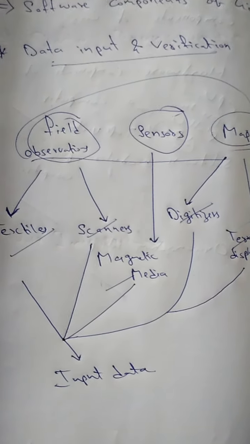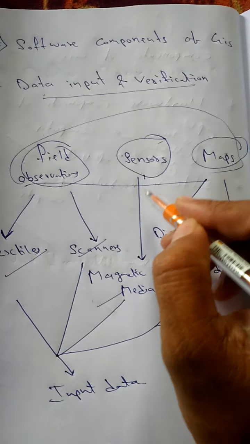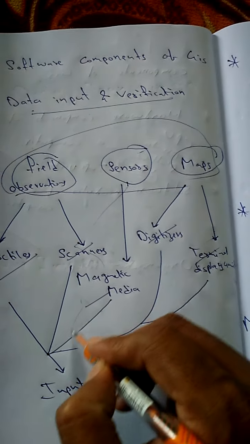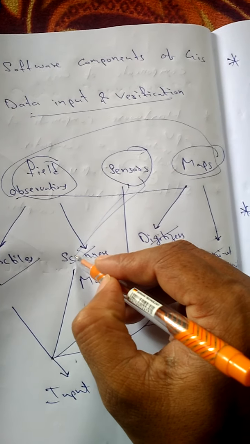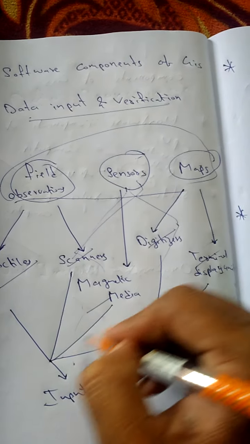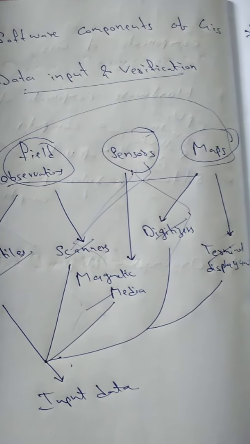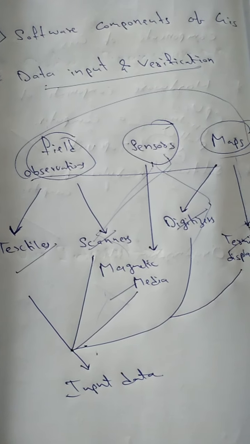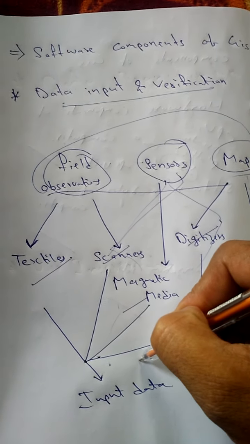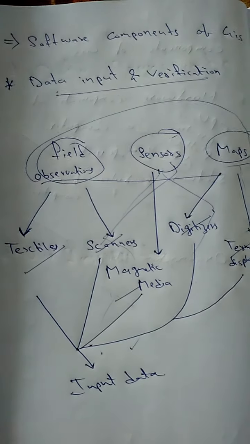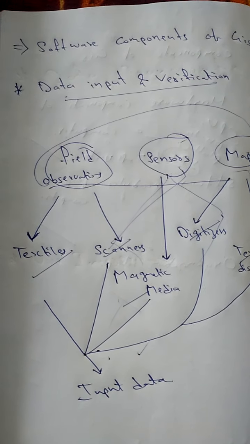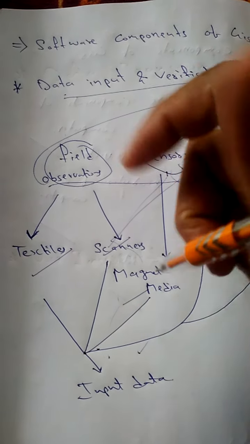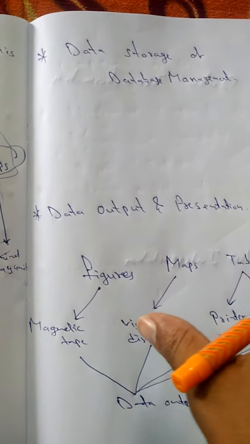If you take photos with the help of a sensor, the sensor images are scanned and become input. If sensors take aerial photographs, it will be a scanner or a digitizer, and again it will be input. Or you have old previous maps, so the maps are displayed on the terminal here and this gives the input. Or you have field observations, and you text the message. How are you going to text? North this much or latitude this much, south this much, you text the message and that is the input here. Next comes data storage and data management.